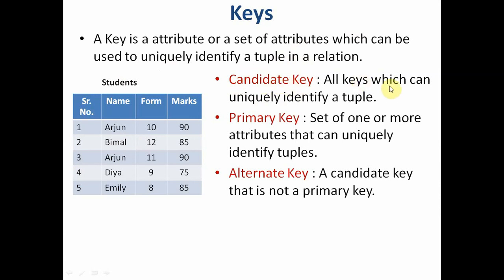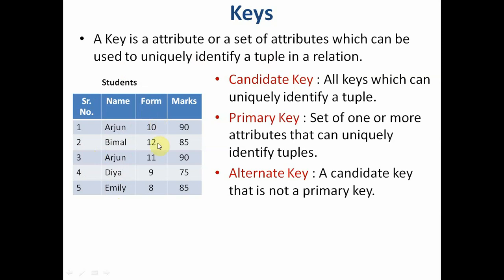Candidate keys are all keys which can uniquely identify a tuple. A tuple is a row. So the serial number can uniquely identify a row. Name doesn't uniquely identify, because there are 2 students whose name is Arjun. So the name field doesn't qualify to become a candidate key.